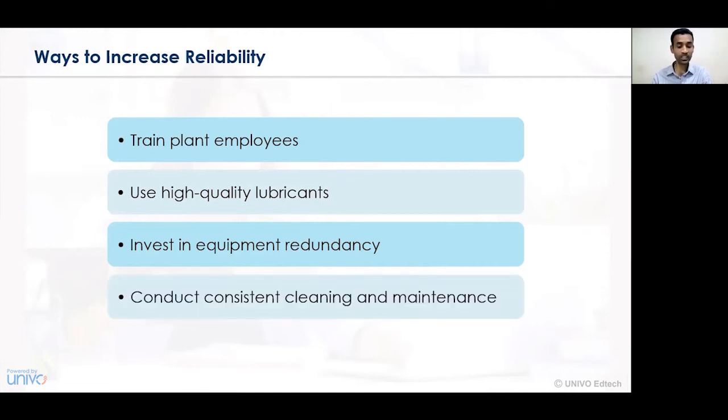Conduct consistent cleaning and maintenance activities. So we must always consider consistent cleaning and maintenance activities. From those perspectives, we must try to identify how those activities can be conducted in a much better and more effective way. So the conduct of consistent cleaning and upkeep maintenance is essentially required, and on that basis, we must try to identify how those activities can be conducted in a better and more effective way.